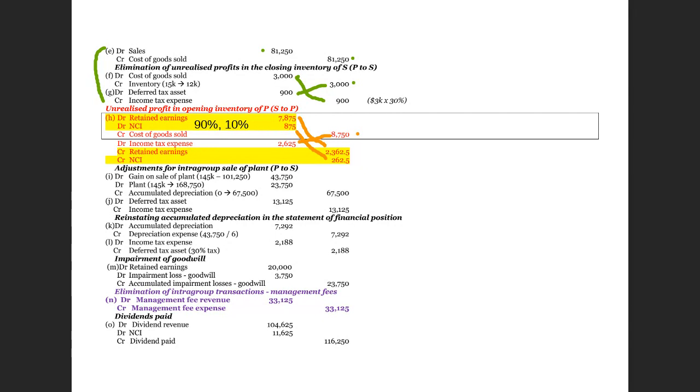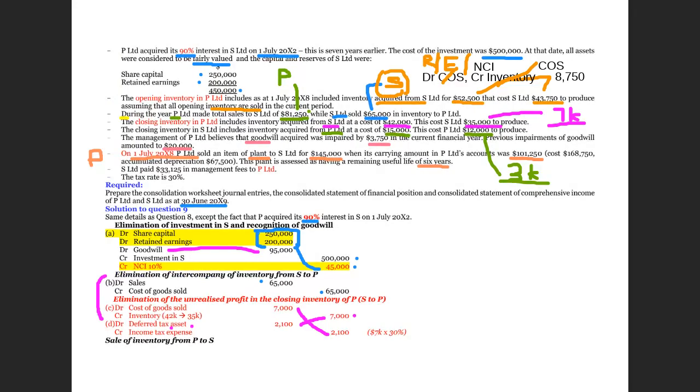After that, we also have an intra-group transfer in relation to a plant. The question says that on 1st of July 2008, P sold an item of plant to its subsidiary for 145,000, while the cost was 101,250. So that's why this is a gain on disposal, right?